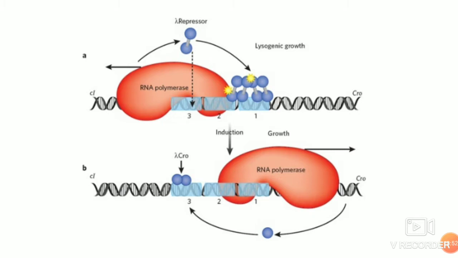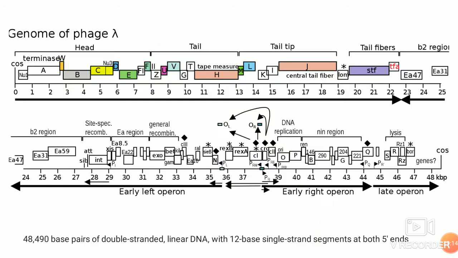But if the CRO protein is produced, it will bind to the CI promoter region, and there is no block of the promoter of the right region. So the promoter of the right region is ready to produce the important DNA replication machinery, and there is induction of the lytic cycle.